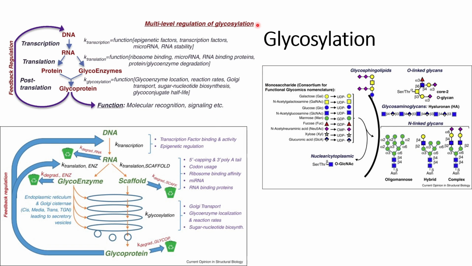So this is how multi-level regulation of glycosylation occurs, and how they control each step, how each step is interrelated in such a way that the glycosylation levels within the cells remain under control.